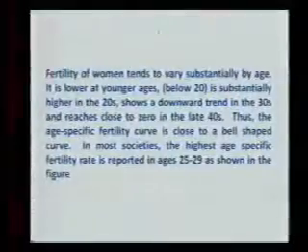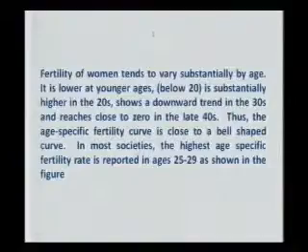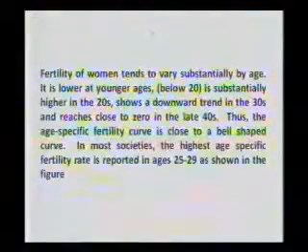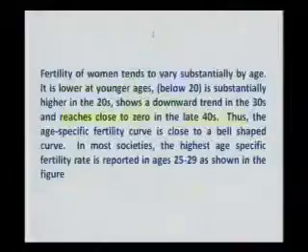Okay, so one thing which is very important to note is that age-specific fertility rate varies greatly by age. As I mentioned before, the number of births is high when women are in the younger age group, substantially higher in the 20s, and then shows a downward trend in the 30s and reaches close to 0 in the late 40s. Thus, the age-specific fertility rate is close to a bell-shaped curve. In most societies, the highest age-specific fertility rate is reported in ages 25 to 29, as shown in the figure here.